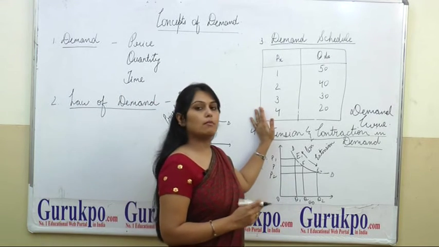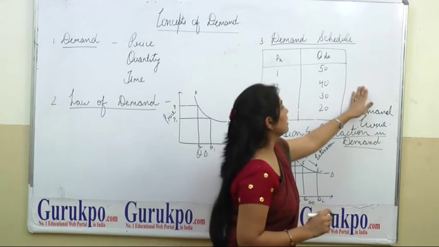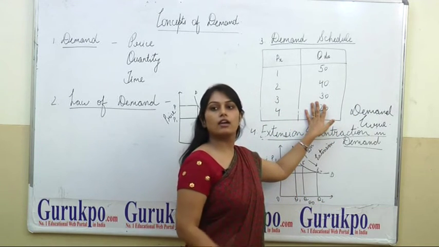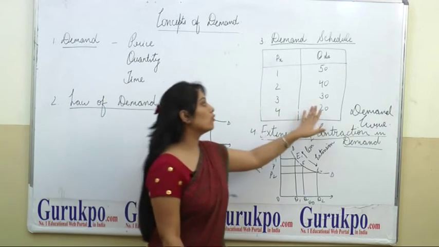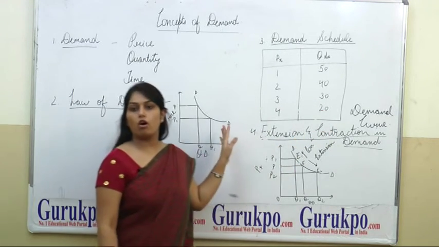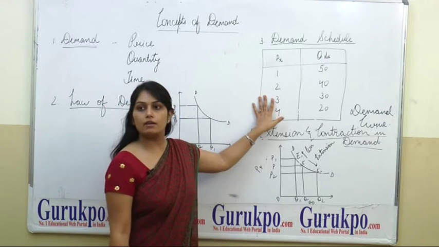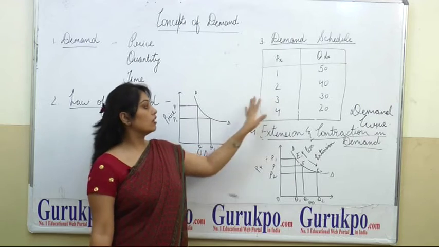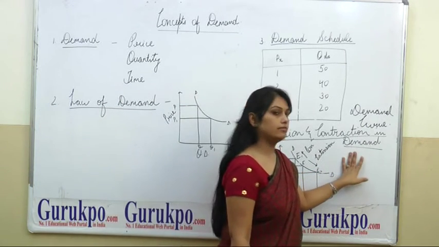And when more than one consumer is shown in a single table, that is the market demand schedule. That is, when we give the price and quantity demanded of the whole market, that is the market demand schedule. Clear? Now my next concept is extension and contraction in demand.